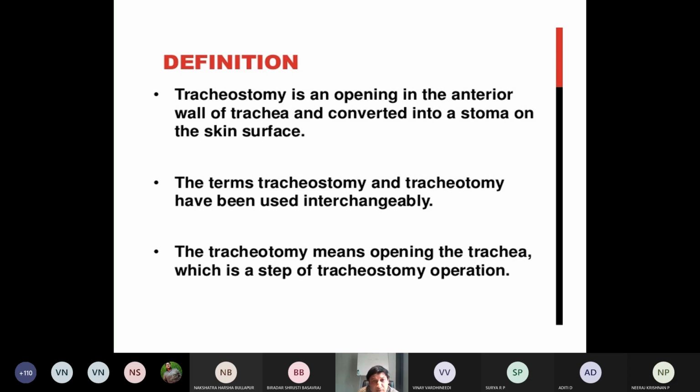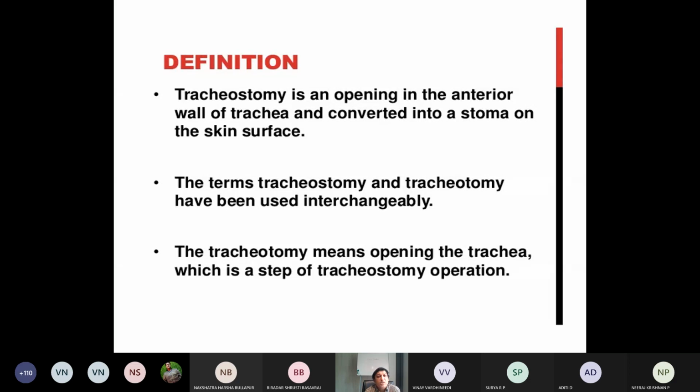Stoma, that is opening on the skin surface. Okay. So tracheostomy is one of the important conditions. You should know the name of the condition, that is tracheostomy. In case of emergency, whenever there is difficulty in breathing, airway problem, in emergency cases we will try to give relief to the patient by doing tracheostomy.